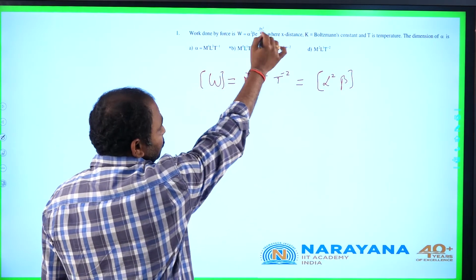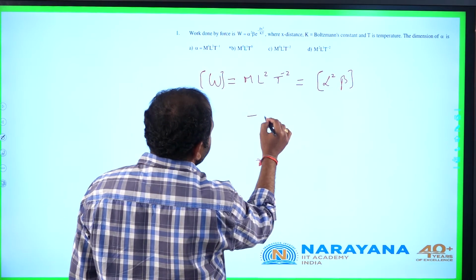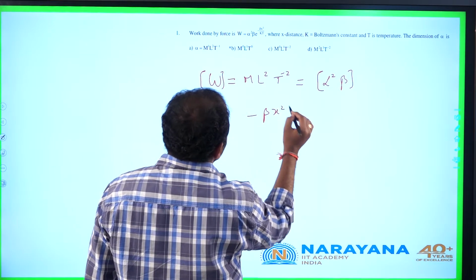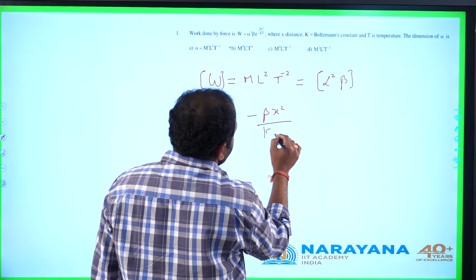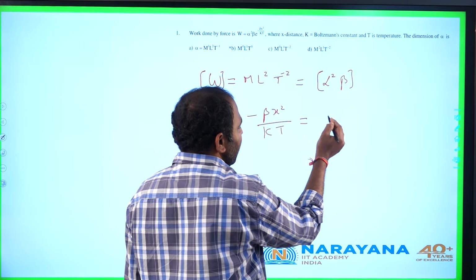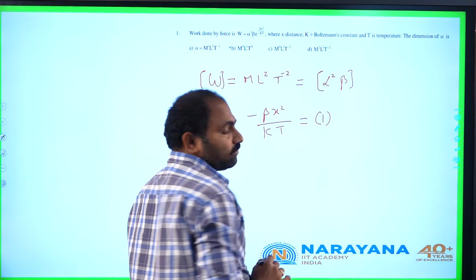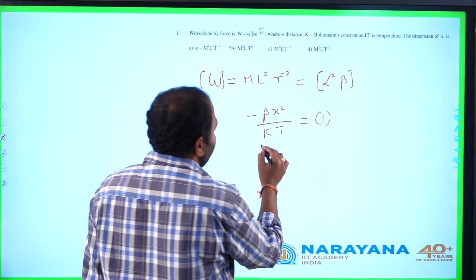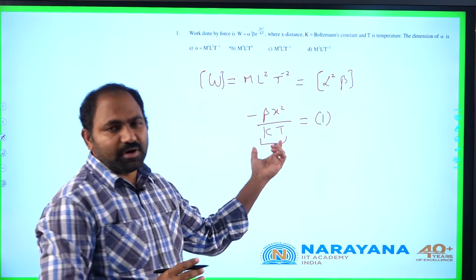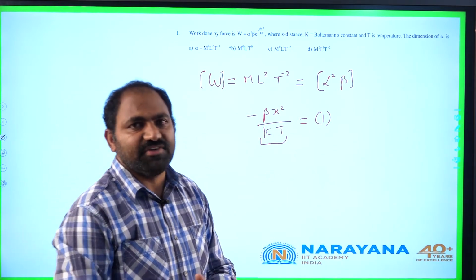And we know that an exponential function should be dimensionless, means minus beta x square by kT should be a dimensionless quantity. It is not having any dimensions. Let us equate this with 1. And one more thing, we know that the product of Boltzmann constant and temperature, kT, gives the dimensions of energy.